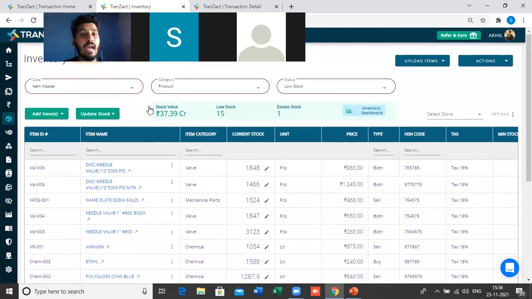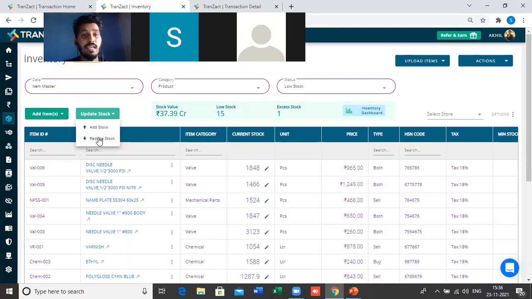Now how can I consume that in the production? For that, we have this option of update stock. If you click on update stock here, you will get two options: either you can add the stock manually or you can reduce the stock.